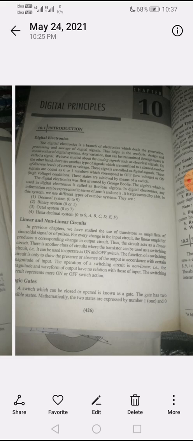A switch which can be closed or opened is known as a gate. The gate has two possible states. Mathematically, these two states are given as 1 or 0.